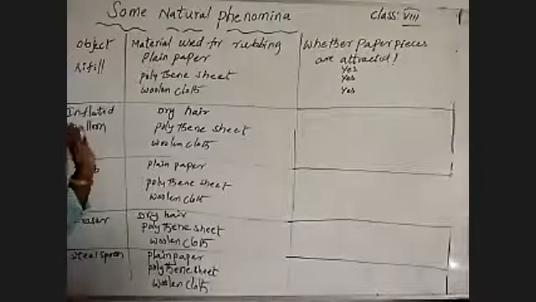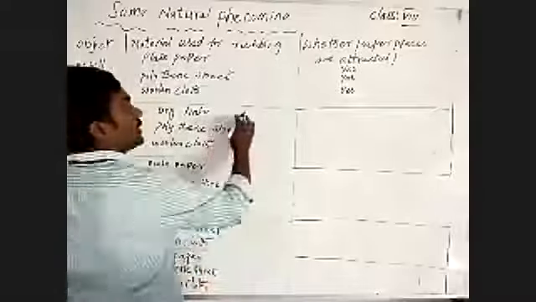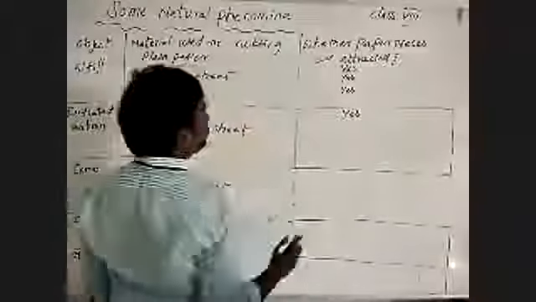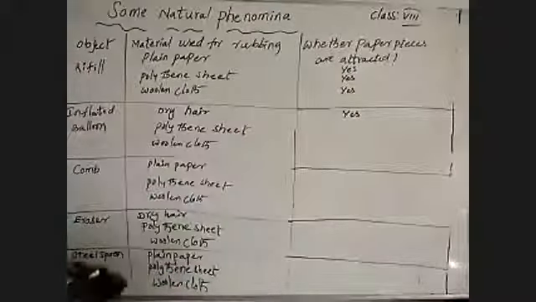After rubbing with dry hair, by bringing it to the tiny pieces of paper, as we discussed in the last class, those will attract to the balloon. Understand?